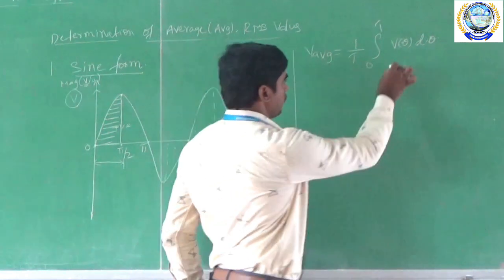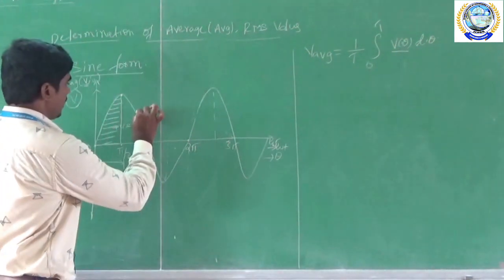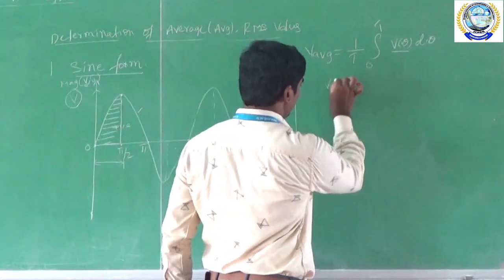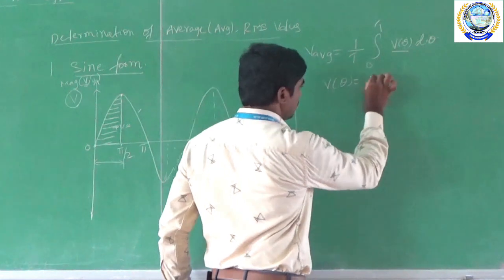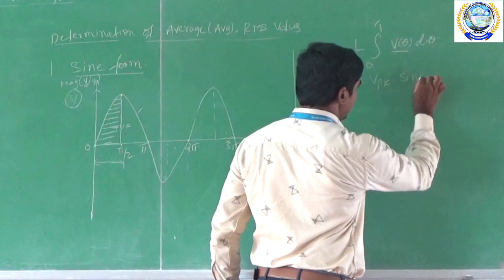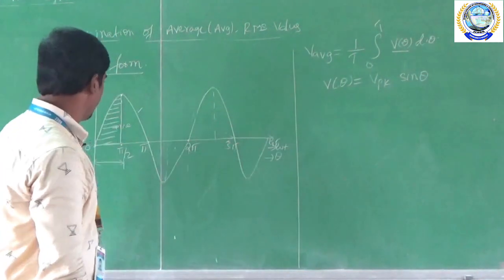So what is the value of V of theta? In electrical engineering, we have the general formula, V of theta is equal to V pk times sine theta. Why? Because this is a sine waveform.